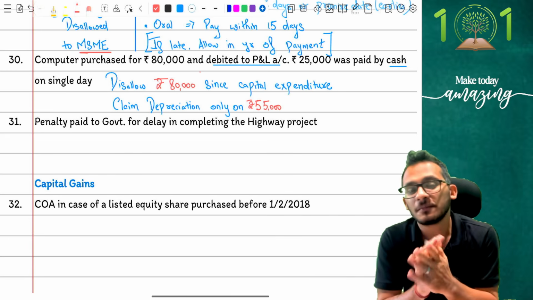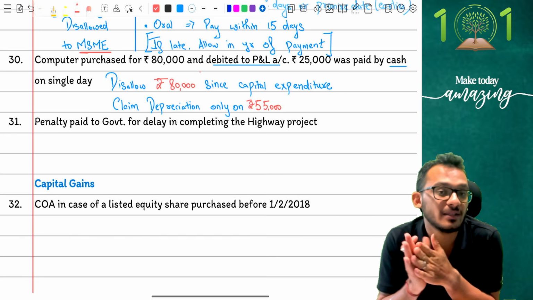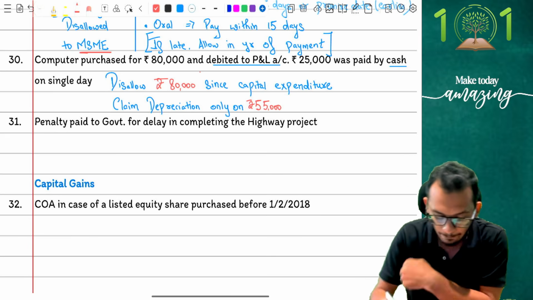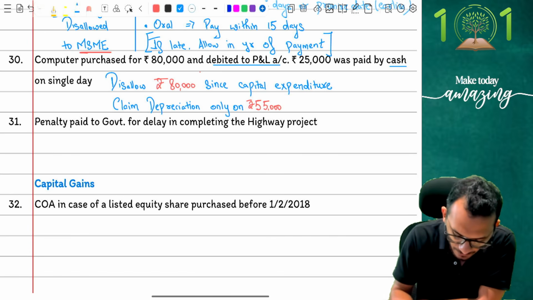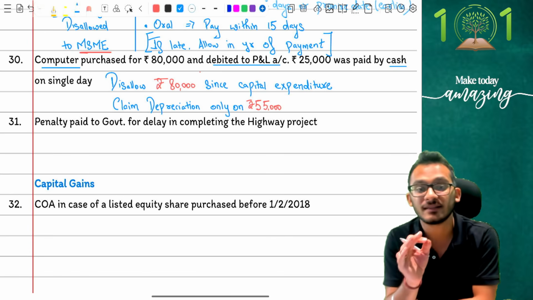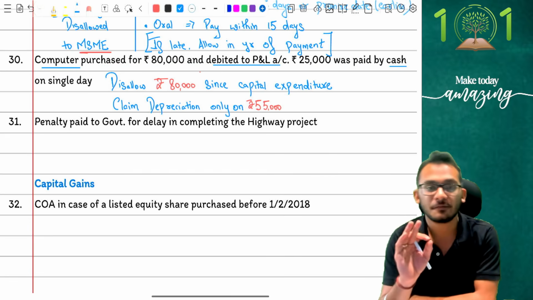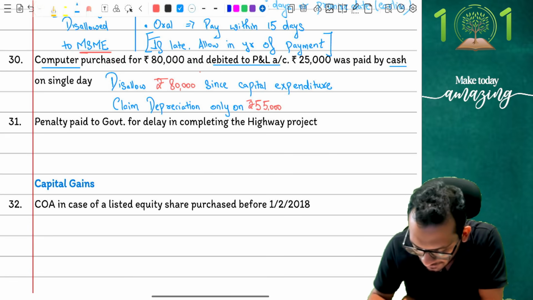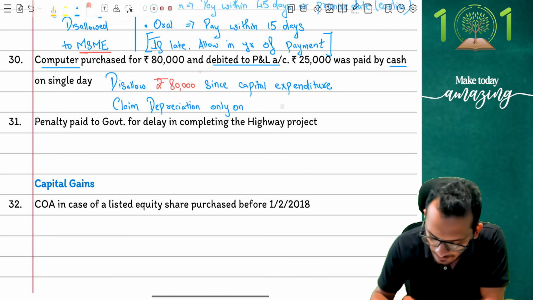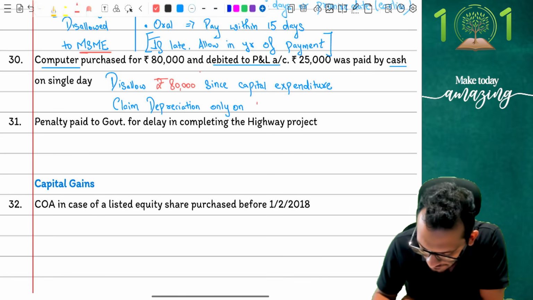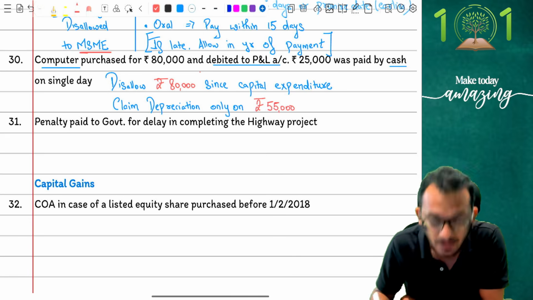Basic accounting understanding will make you go a long way. So don't mug up the fact that yes, the 10,000 cash payment is to be disallowed. Before that, first realize the computer itself is a problem. Having a computer in my P&L is a wrong adjustment. It should not have been taken itself. That is the understanding which you should keep in mind. I hope you're able to get this logic, people, because these are all adjustments which have come in examinations and you have to be careful on how to read these things. Clear enough to go? Any doubts, my friends?